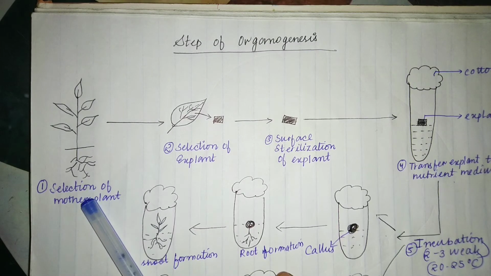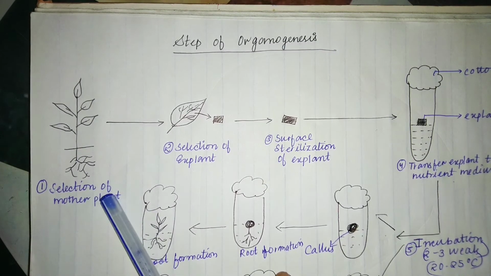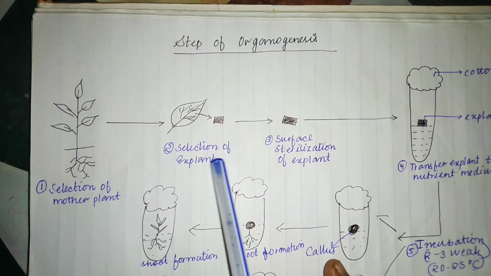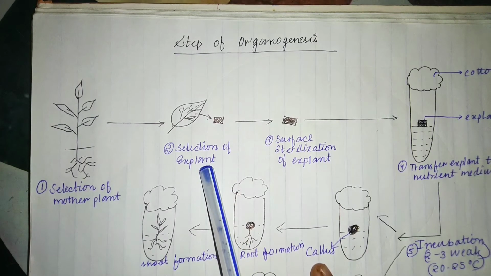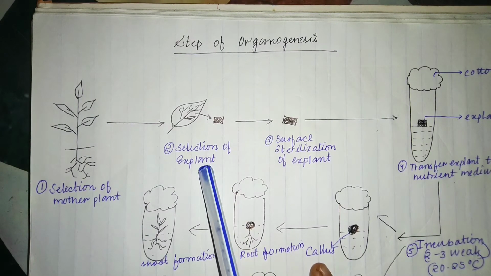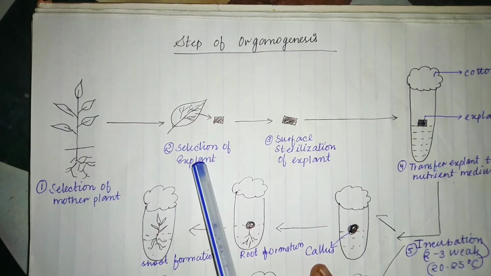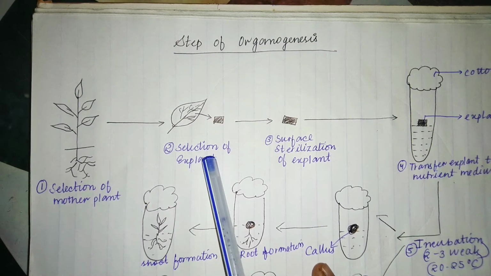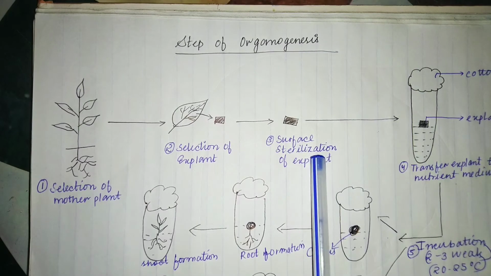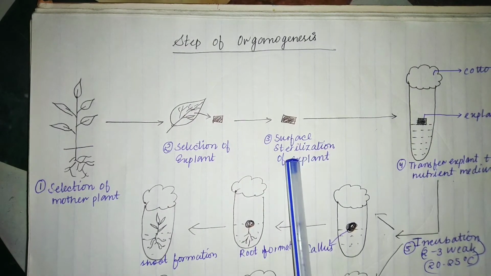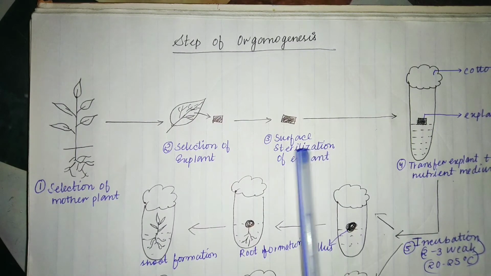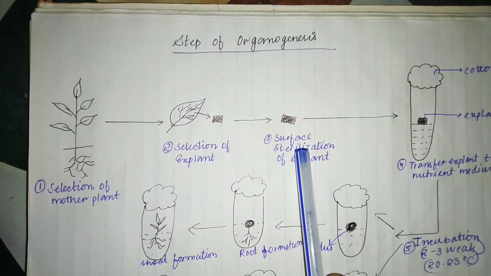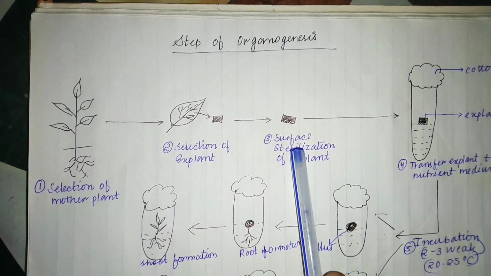After the selection of the mother plant, we have to select the explant. The explant may be leaves, bud, root, stem, etc. Here we have selected the leaf as an explant. After the selection, the explant has to undergo surface sterilization. Surface sterilization is necessary because the leaf which we have taken as an explant may contain pollutants or microbes.